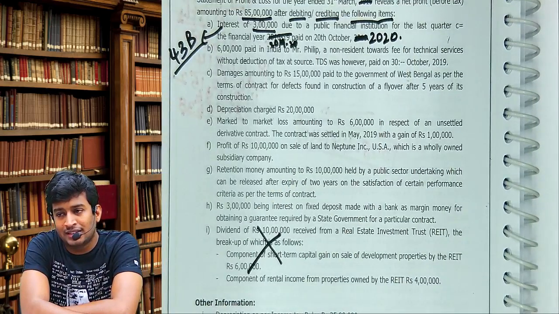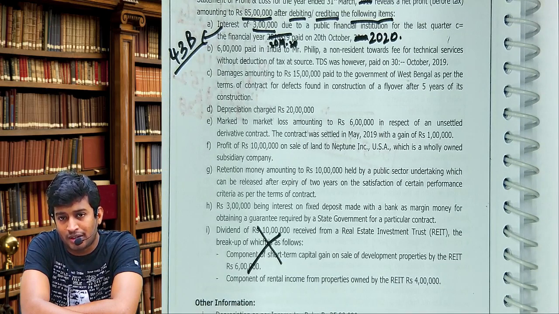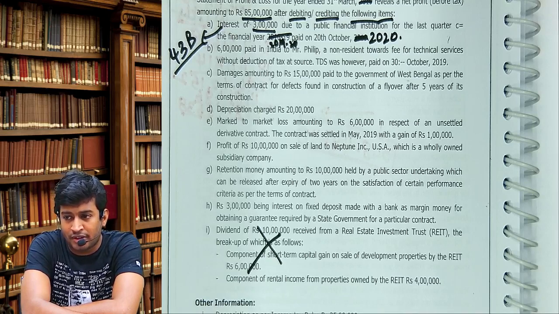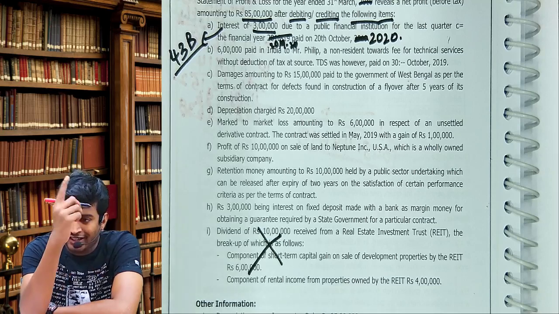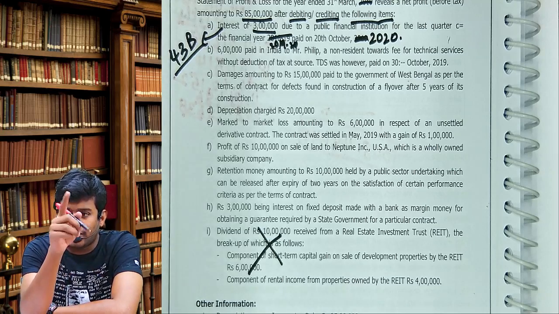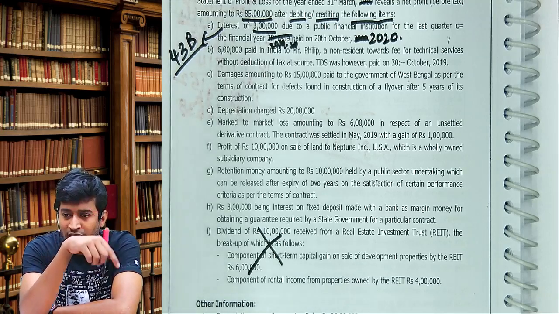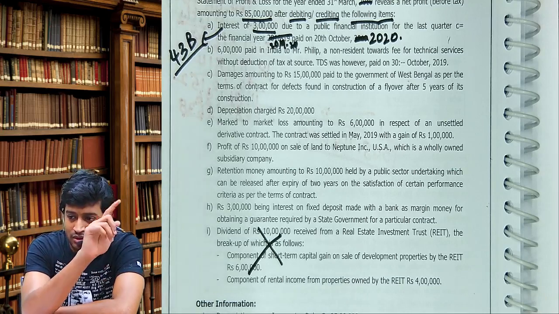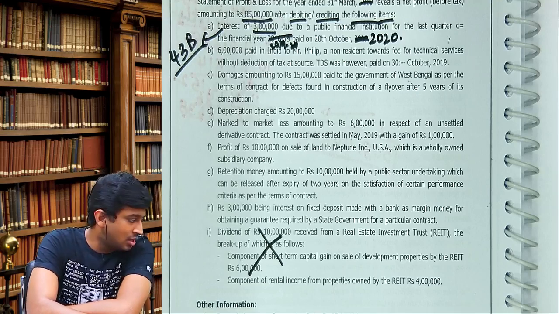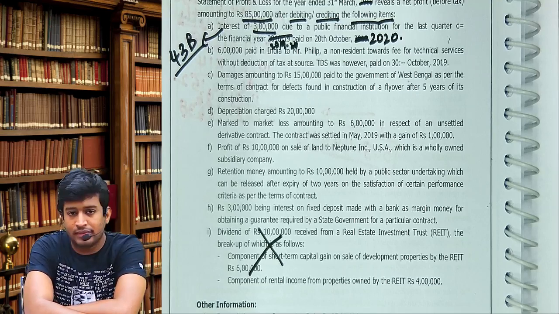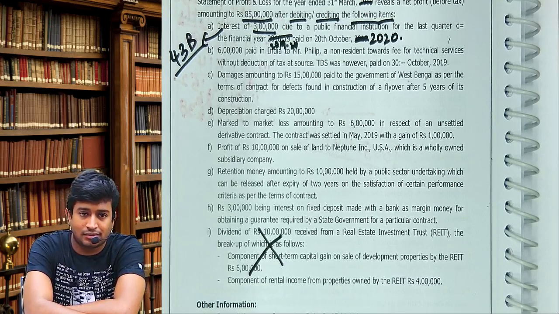And in the last 3 lines of the question he gave the due date of the company as 30th September. But when did you pay? 20th October. Before the due date or after the due date? So currently it will be disallowed. Next year, financial year 2021, it will be allowed. But we are in 1920, so it will be disallowed. Right there, disallow, add back.